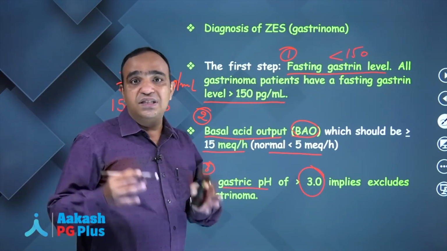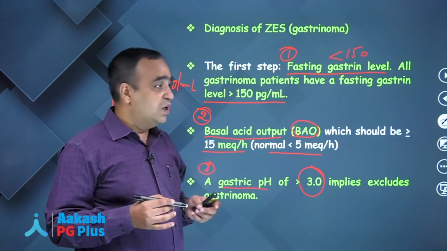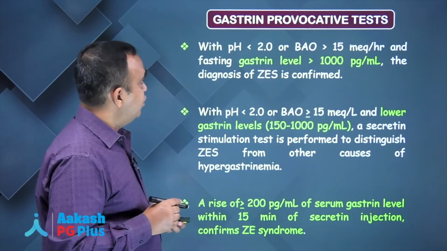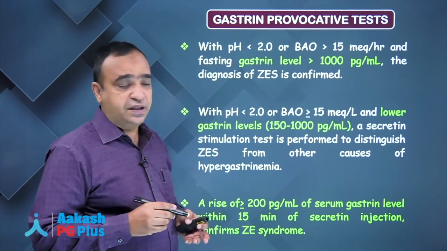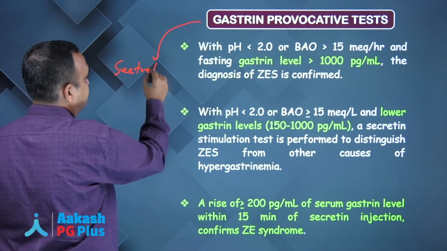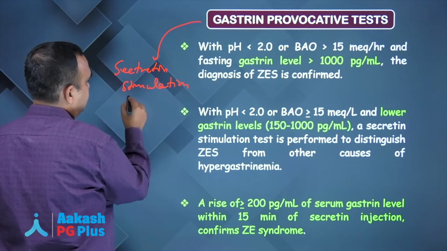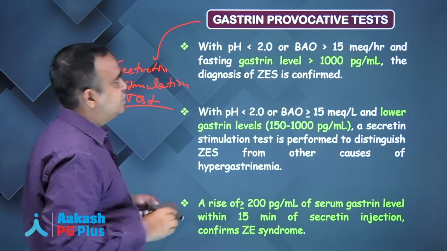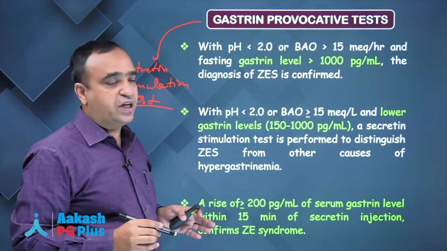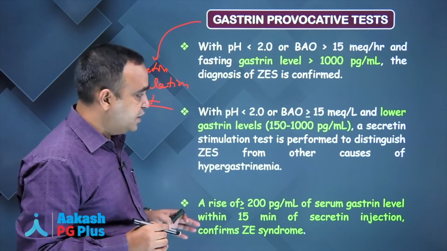So now what to do? What is the most confirmatory test? The single test that stands out for the diagnosis of gastrinoma is the gastrin provocative test. So whenever in doubt, we do a gastrin provocative test. It is also renamed as the secretin stimulation test or secretin challenge test. Whenever the 3 previous criteria fail to diagnose gastrinoma, the best and most confirmatory test is the gastrin provocative test or secretin challenge test.